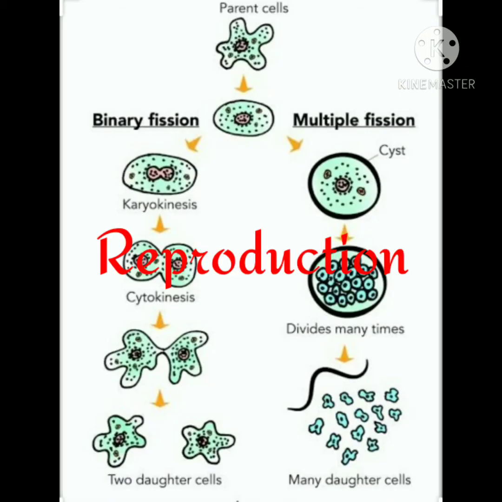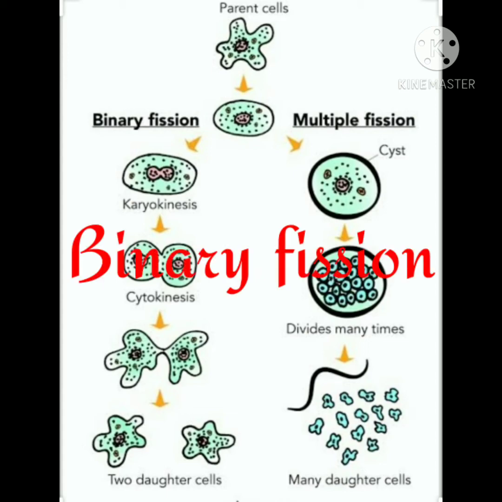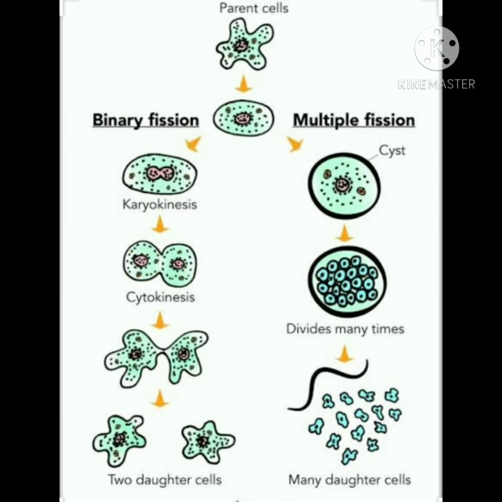How does amoeba reproduce? An amoeba reproduces by asexual reproduction, which occurs by two methods. The first one is binary fission, and it is the most common method of reproduction. From the name itself, binary, bi meaning two, and fission means to divide.